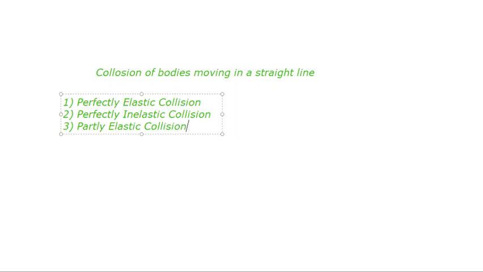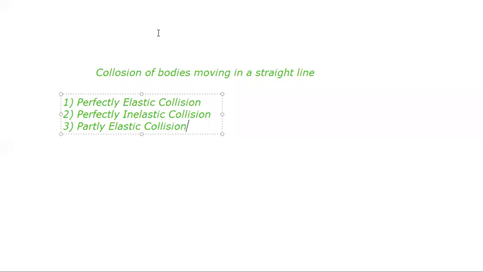Now, what is a perfectly elastic collision? In perfectly elastic collision, the relative velocity of the two colliding bodies after collision equals their relative velocity before collision.